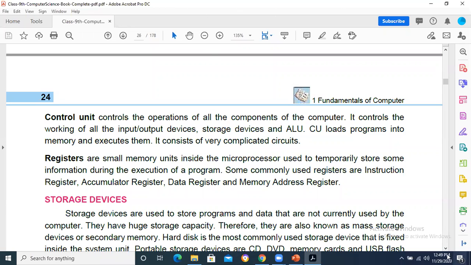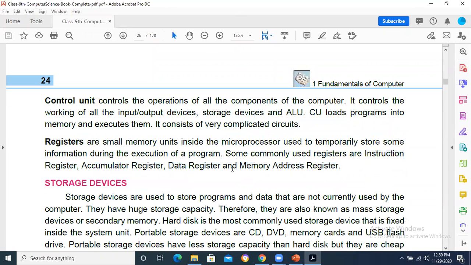What are the different types? You must know the names: instruction register, accumulator register, data register, memory address register. Similarly, others are also there: programmable register, memory buffer register, and a number of other registers. But since this syllabus only has an introduction, we have not mentioned the detail, but at least you should know the names of the registers which are available over here.